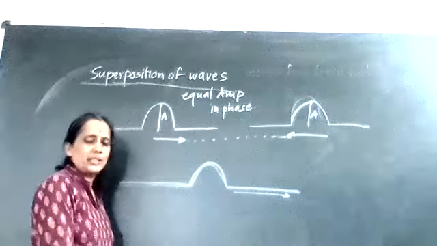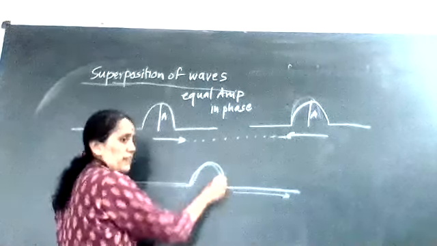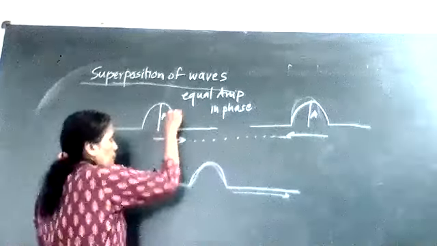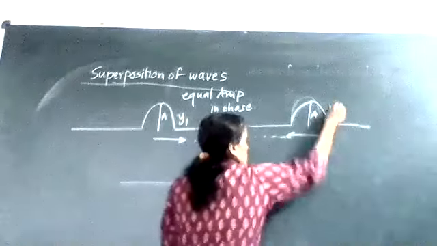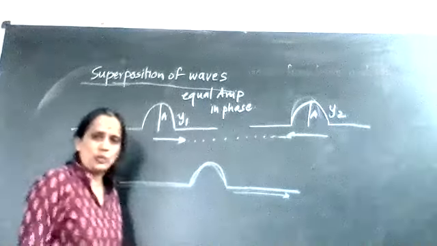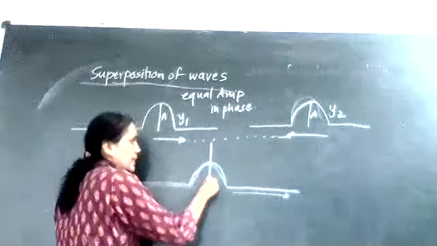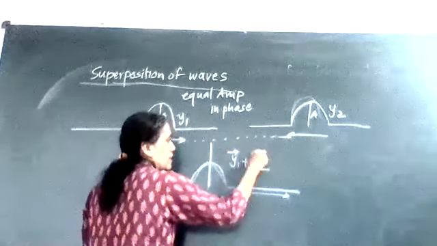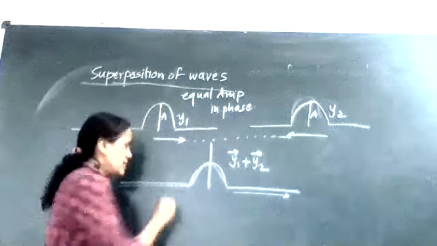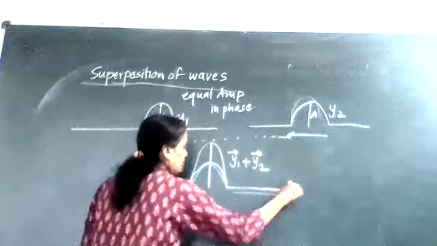And when both the crests get overlapped, the total displacement is a vector sum. So if the first wave produces a displacement y1, the second wave produces a displacement y2, the net displacement will go on increasing. It will become vector y1 plus vector y2, means the net wave displacement will go on increasing like this.